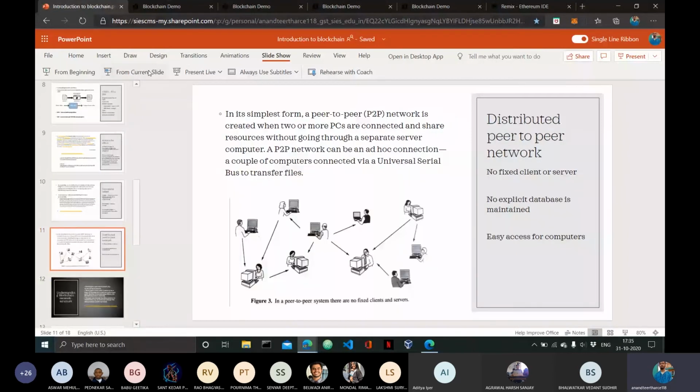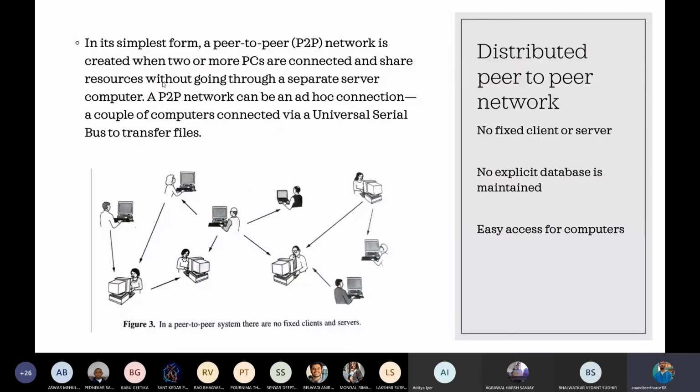Okay, so now let us see what a distributed peer-to-peer network is. The distributed peer-to-peer network is just a networking style where we have a set of computers which are interconnected to each other, and each computer in the network is connected to every other computer either directly or indirectly.